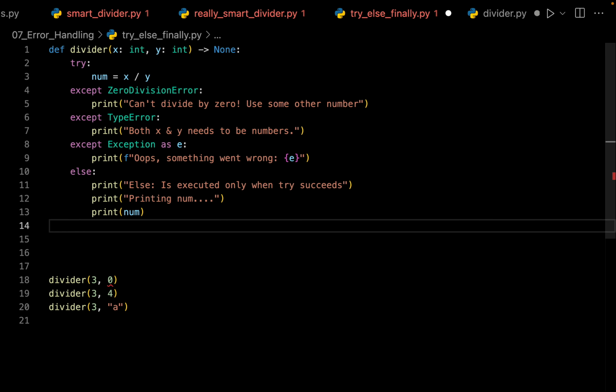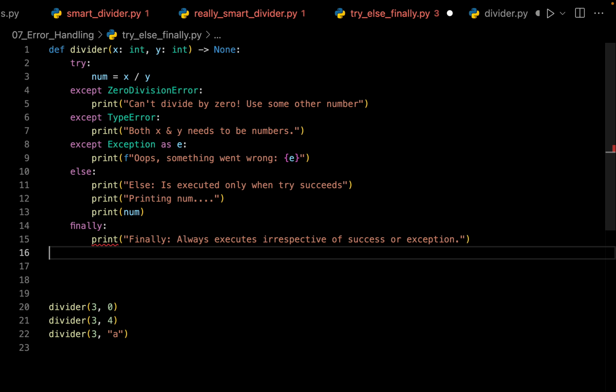Now the last piece is called finally. No matter what happens, if the try succeeds or it fails, this finally block is always going to execute. So let me write a print statement right over here. You may not appreciate the beauty of this finally block, but just imagine a scenario that you're writing a web application and you want to write something to the database.